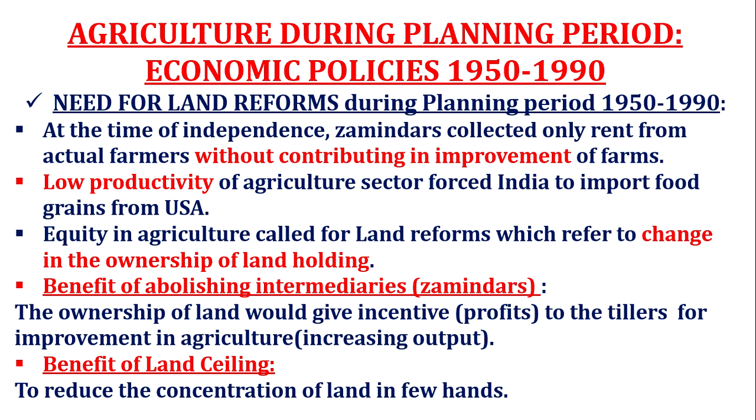So our planners at the time of independence removed those jamidars and made the actual tillers, the farmers, the owners of the land. The idea behind that was that it would give incentive, or we can say profits, to the tillers, because now they were the owners, and they would try to improve agriculture so that output could be increased.